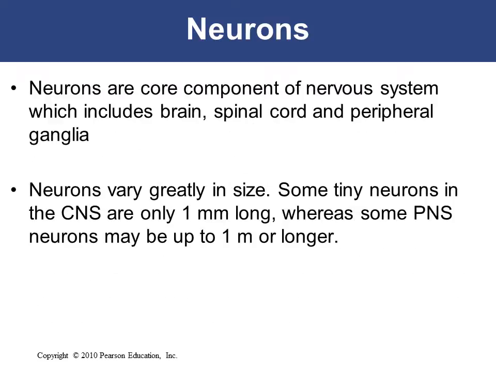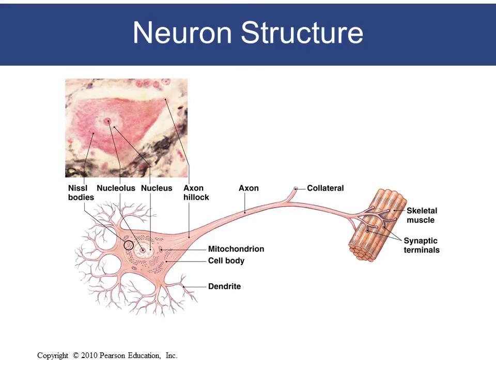Neurons are core components of the nervous system, which includes the brain, spinal cord, and peripheral ganglia, and they vary in size. We have some tiny neurons in the CNS that are only 1 millimeter long, whereas there are some in the PNS that are up to 1 meter or longer. So this is the structure of a neuron that shows the parts we have. We have the cell body, the axon, and the dendrite.